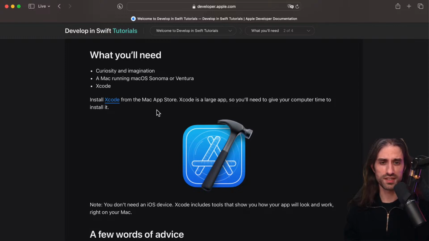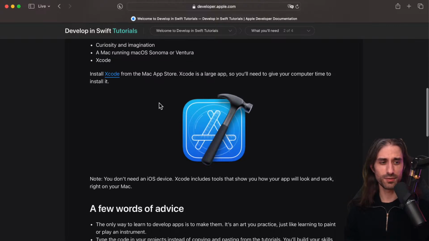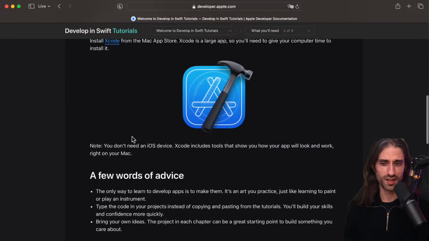It will be the same process as getting any other app, but people who are a bit more seasoned know that downloading Xcode from the App Store can be quite long, and the installation can be very, very long. So it might take some time to download and to install. The install time can be surprisingly long.